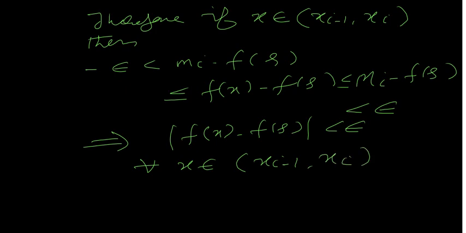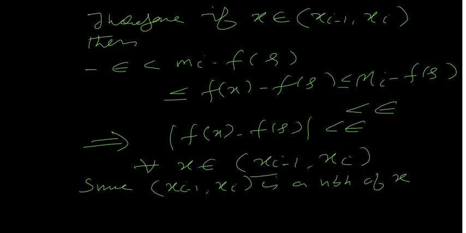So for each epsilon, first I can find a neighborhood of the point such that whenever x belongs to that neighborhood, mod of f(x) minus f(s) is less than epsilon. But since (x_{i-1}, x_i) is a neighborhood, therefore f is continuous at that point. f is continuous at the point s.